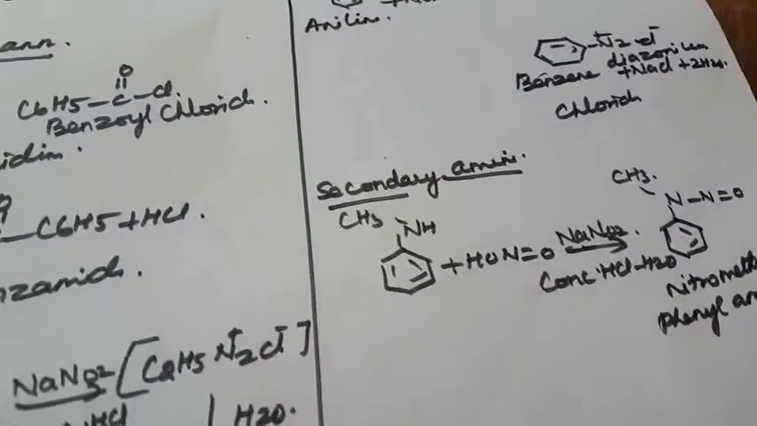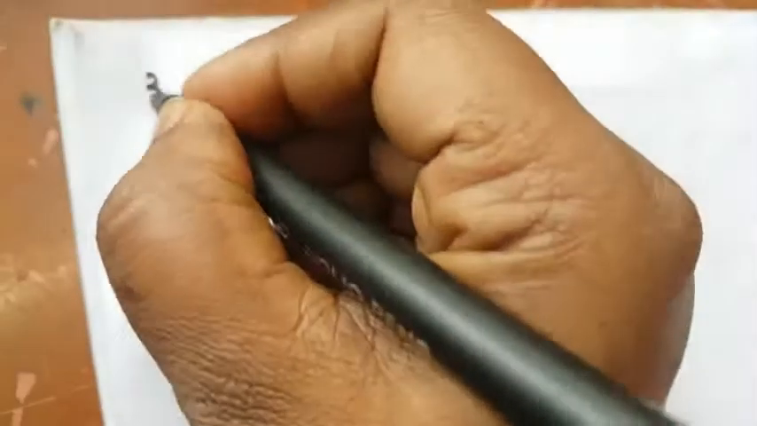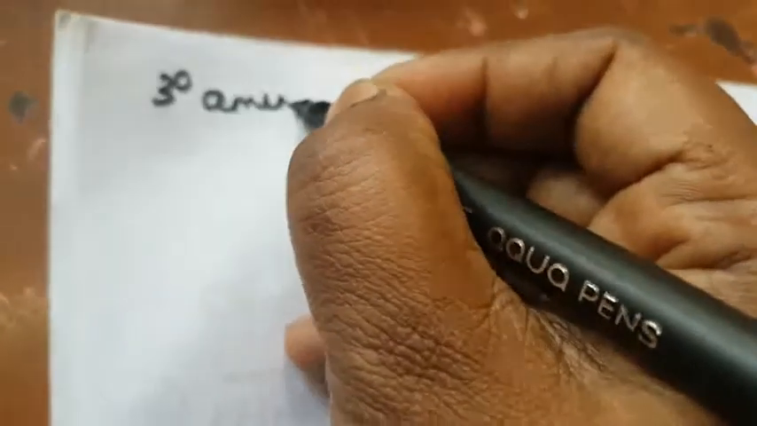This is the secondary amine. Next one is tertiary amine. What is meant by tertiary amine? Tertiary amine, aliphatic compound tertiary amine. Okay. So tertiary amine, how will it react?